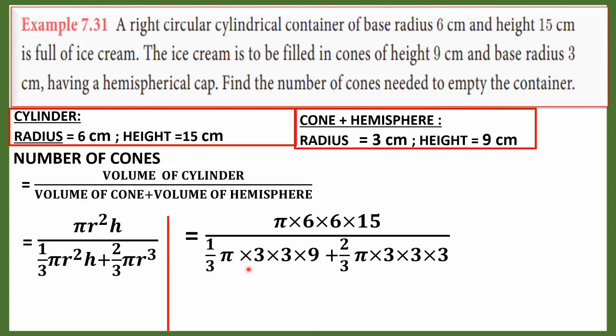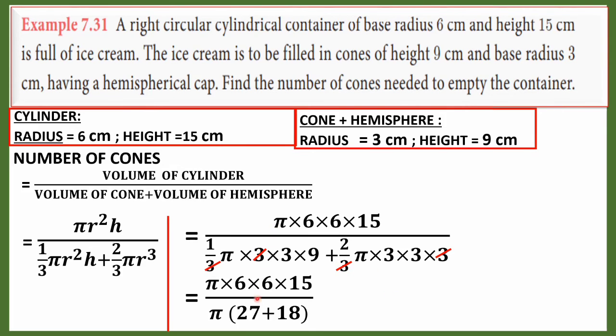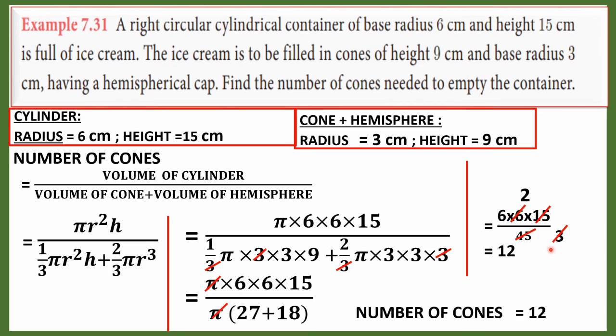See here, this 3 and 3 get cancelled, and here this 3 and 3. Numerator write as it is. For the denominator take pi as common. 3 9s are 27, 2 3s are 6, 6 3s are 18. This pi and pi get cancelled. See here, 6 into 6 into 15. 27 plus 18, 45. Here we can use our own method to simplify the numbers. I follow this. 1 15s are 15, 3 15s are 45. Next, 6 and 3 get cancelled, 2. So 6 2s are 12. Number of cones equals 12.